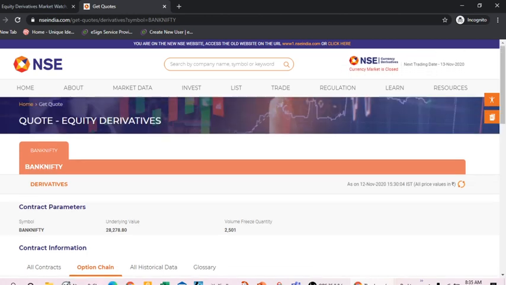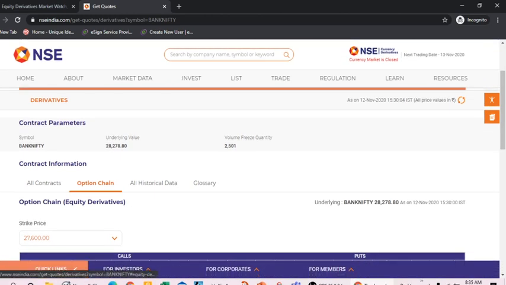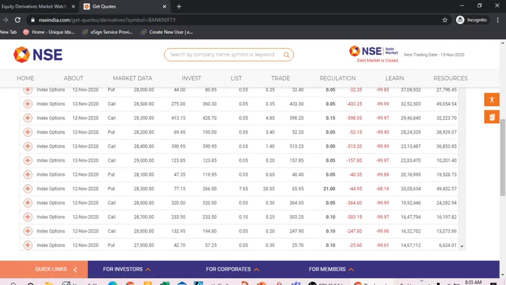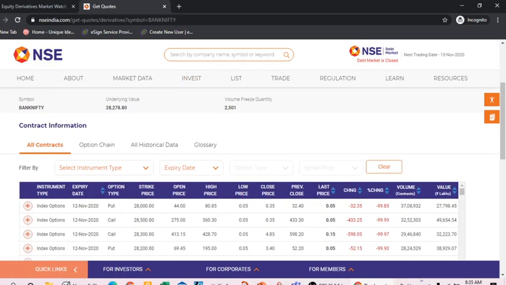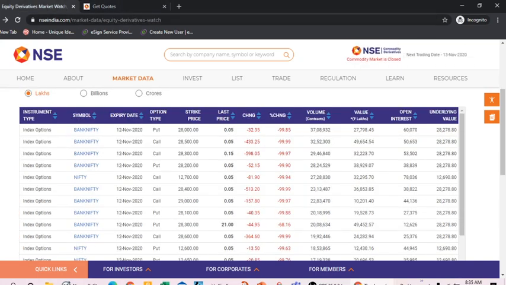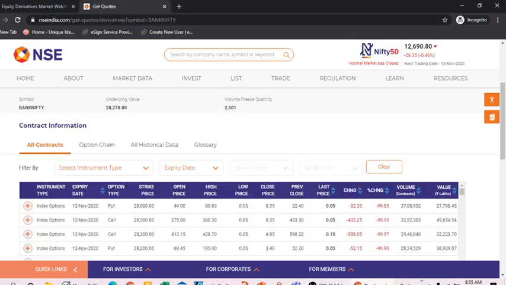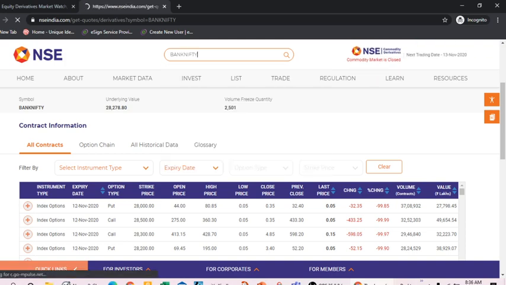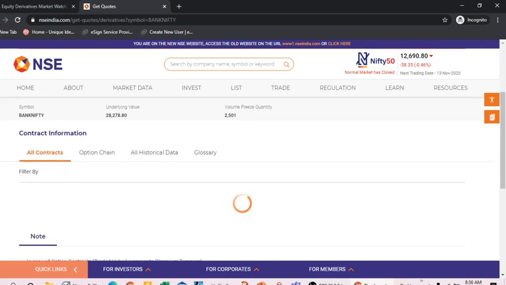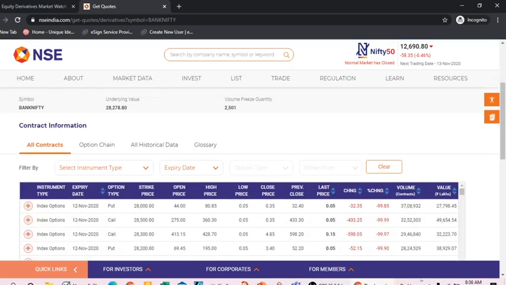Now we again write this Bank Nifty option chain, strike price, and all contracts, and again we find that yes, all contracts are coming. This is the 12th November expiry. We need the current month expiry, so we go into the current month expiry and write here Bank Nifty. When we write Bank Nifty, we find the option chain. Historical data is also there and glossary is also there.